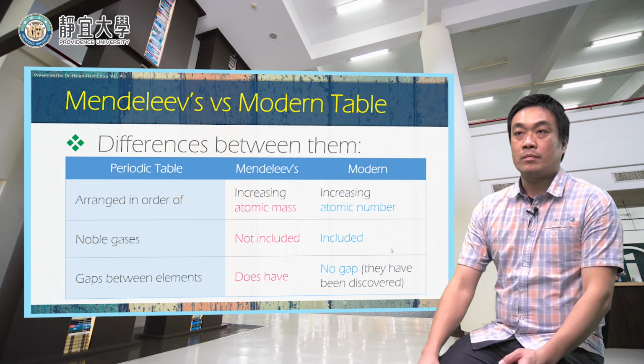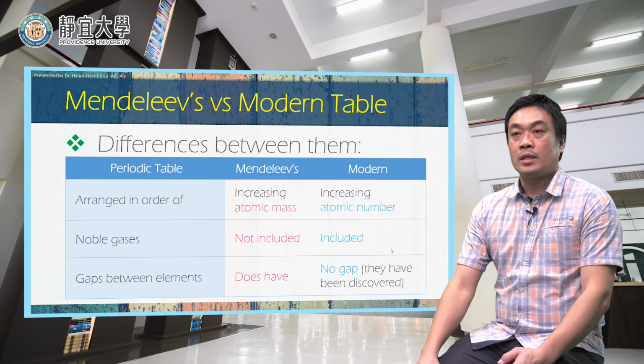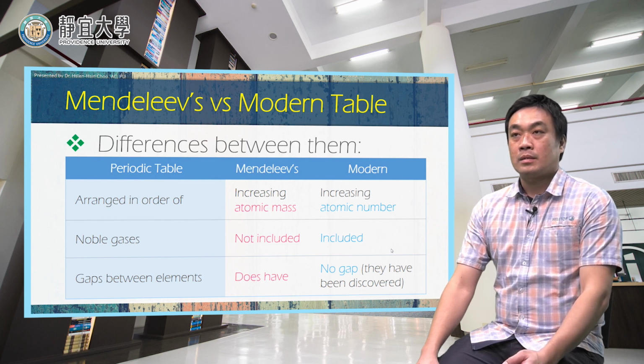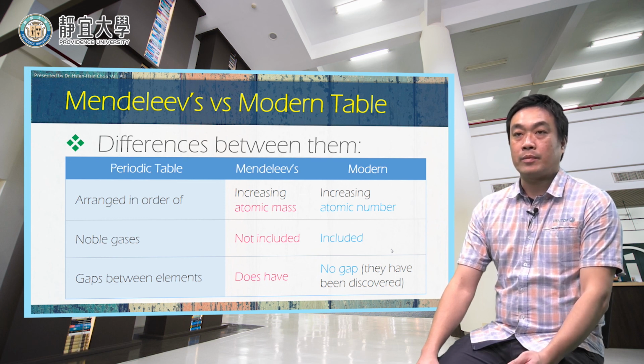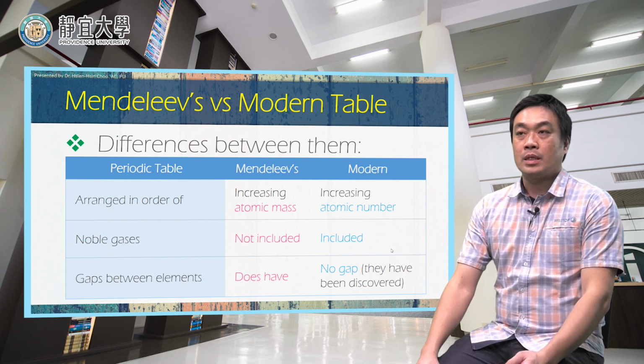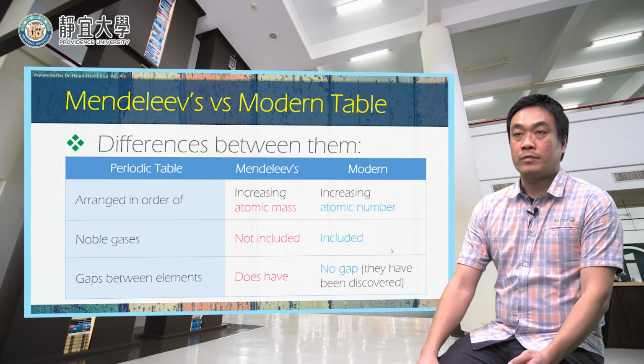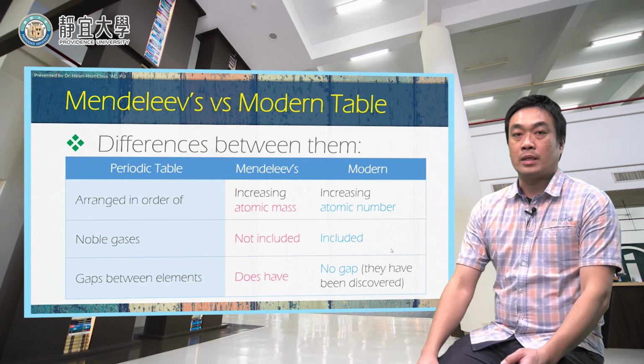Also, in Mendeleev's periodic table, there are gaps between elements, which means that he noticed that there should be elements, but he did not find them because they had not been discovered. But in the modern periodic table, there are no gaps between the elements because they have all been discovered based on Mendeleev's periodic table. So that's the story about the periodic table.